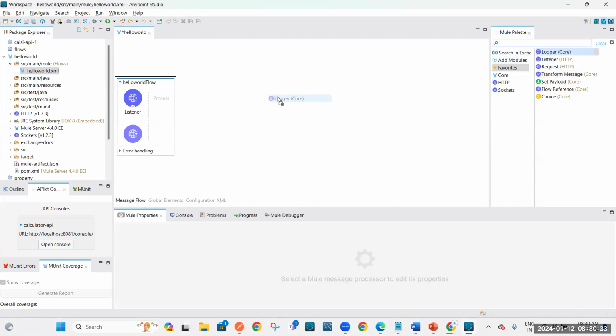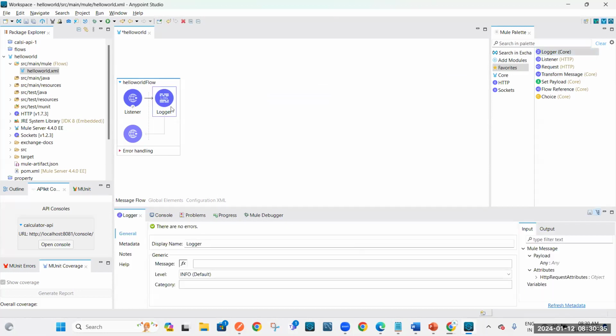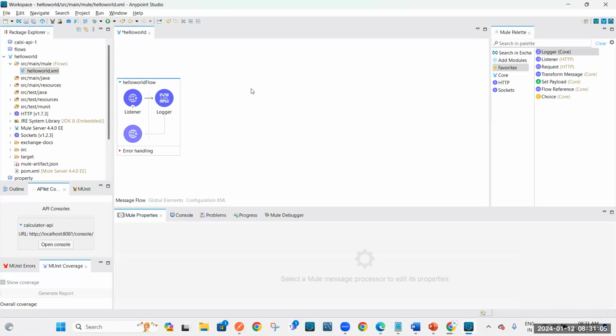That's it. Now I'll take one logger. So what is the main duty of this logger? This logger is used to print the message in the console. Like in other programming languages, we have printf, scanf, println, scanln, like this, right? Similarly, if you use this logger, it will display the message in the console. Whatever you are writing, that it will display. Here, I'm going to write hello world. Okay. So this message I want to display.